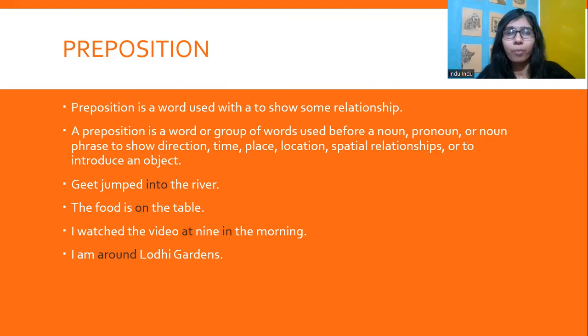So it is important to note here that the preposition is a word or a group of words used before a noun, pronoun, or a noun phrase to show direction, time, place, location, spatial relationships, or to introduce an object. In, on, at, around. These are certain prepositions we have come across, and we would be coming across more prepositions as we go further.